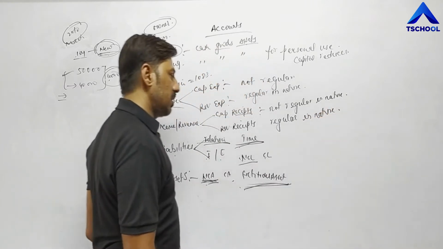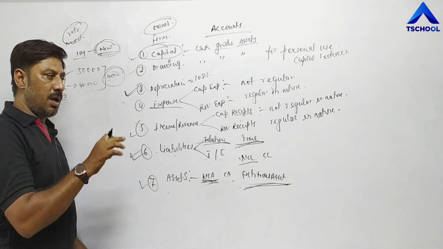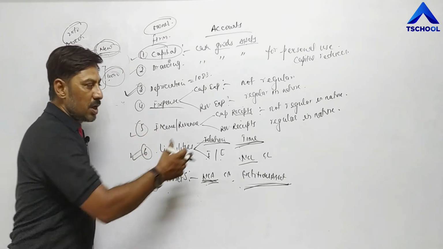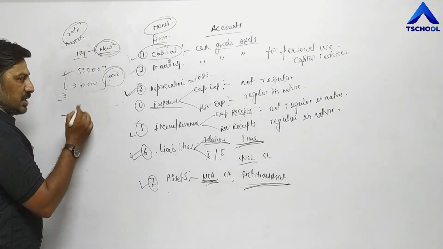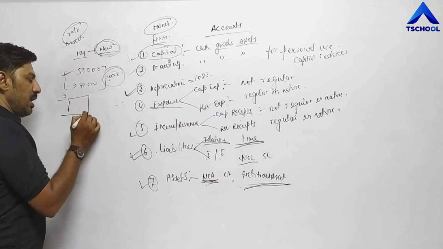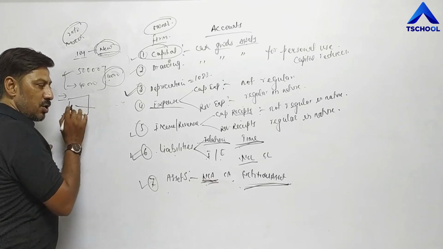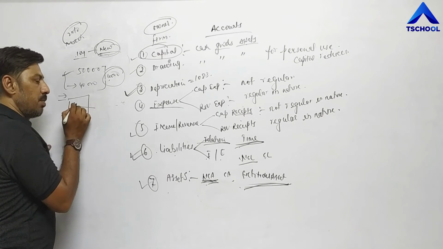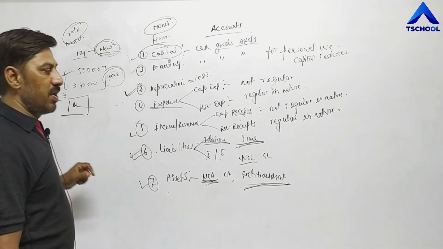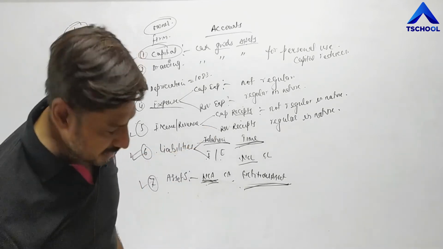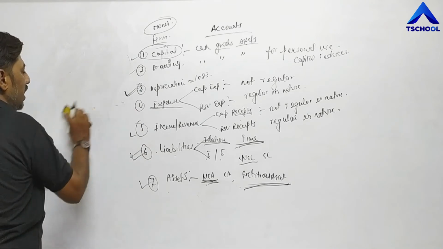Regular in nature means cash received by business units in a regular way at regular intervals. That is called revenue receipts. Whenever they are selling their goods, for example, if you have a ready-made garment shop, after selling pants, t-shirts, trousers, the firm receives cash, which is regular in nature. That's why it is called revenue receipts. Besides this, two other terms we have to cover are solvent and insolvent.